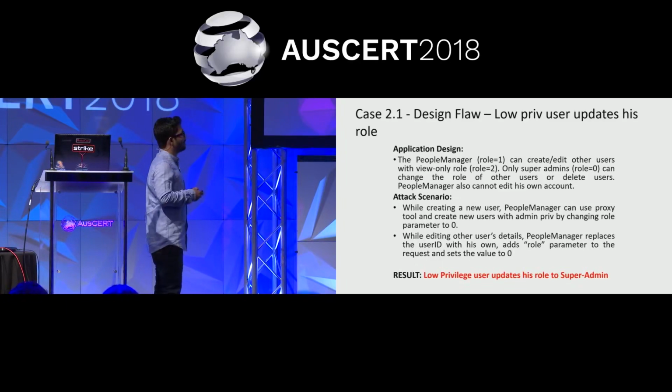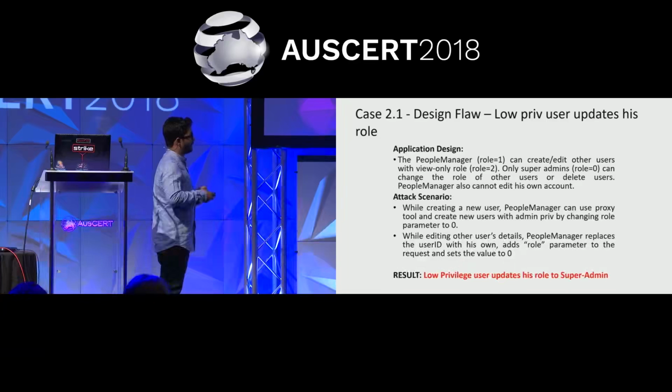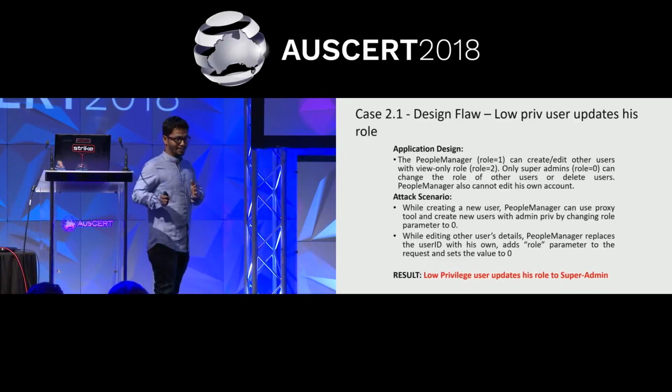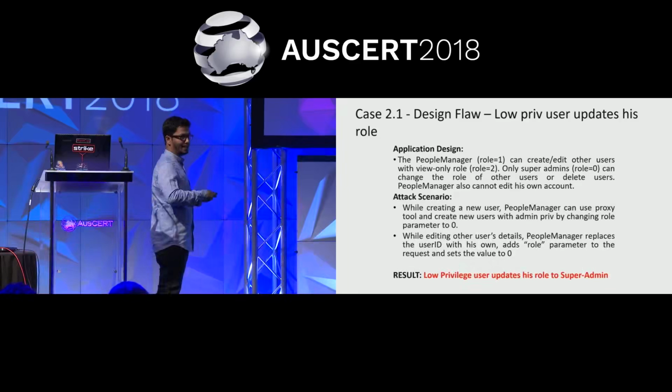So now what he can do, as people manager, while editing a view-only user's role, is change the user ID to his own user ID. That means it opens up his own edit user page. In that, he adds a role parameter separately in the proxy tool and gives it a value of 0. So what happens here? He directly becomes the super admin. In the first scenario, he creates a new super admin user and then logs into that to get admin privileges. In the second scenario, while editing other users' details, he edits himself and adds administrative privileges to himself.